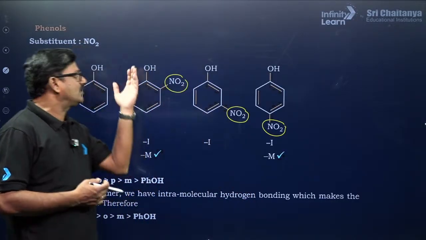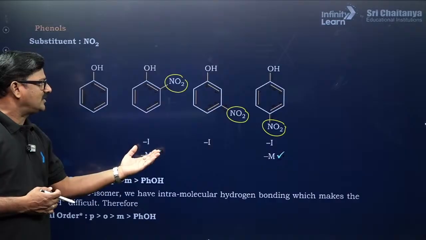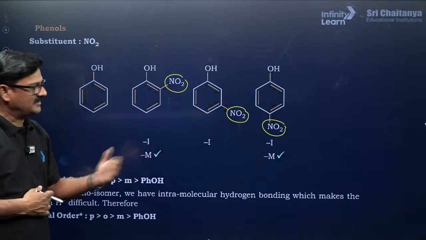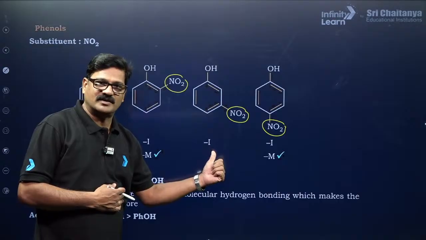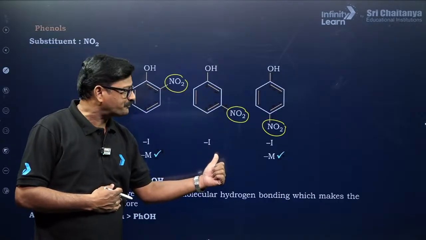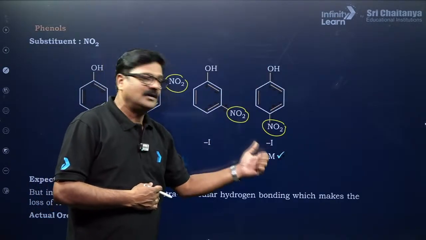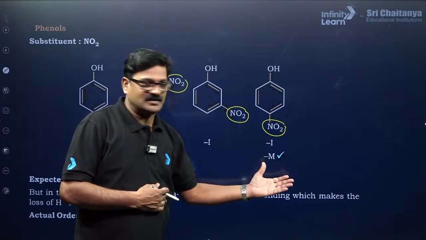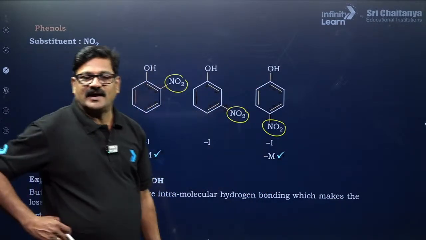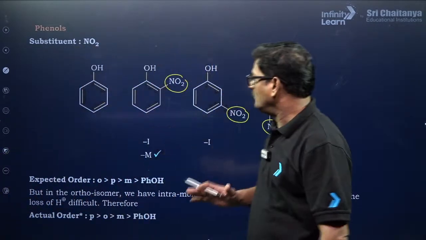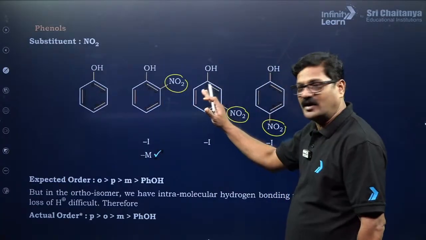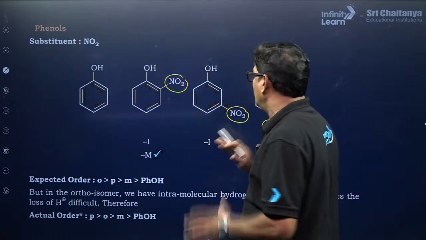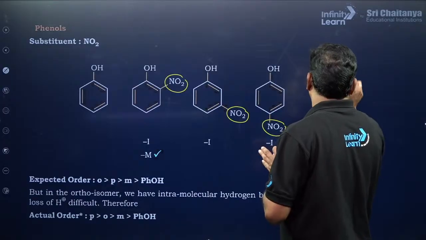In the ortho you are going to see negative inductive effect, negative mesomeric effect. In the meta, negative inductive effect because in meta position mesomeric effect resonance doesn't operate. In the para, inductive effect and mesomeric effect. So it works. Now what happened here? What we expect, it is going to be ortho is greater than, para is greater than, meta is greater than phenol. But there is some magic is happening in this.